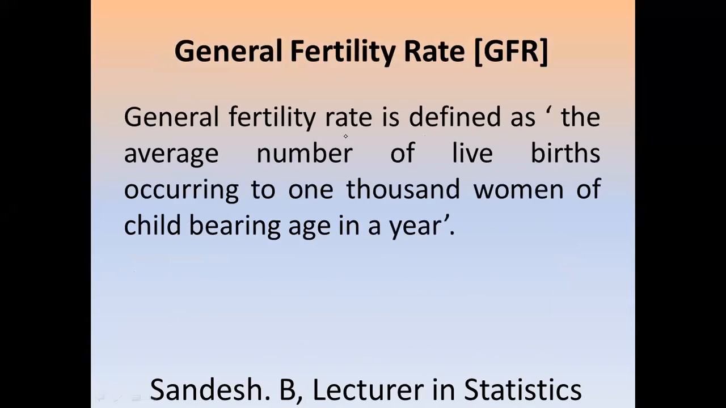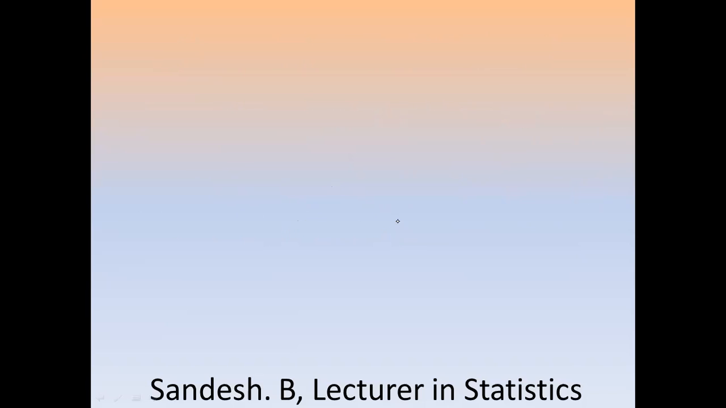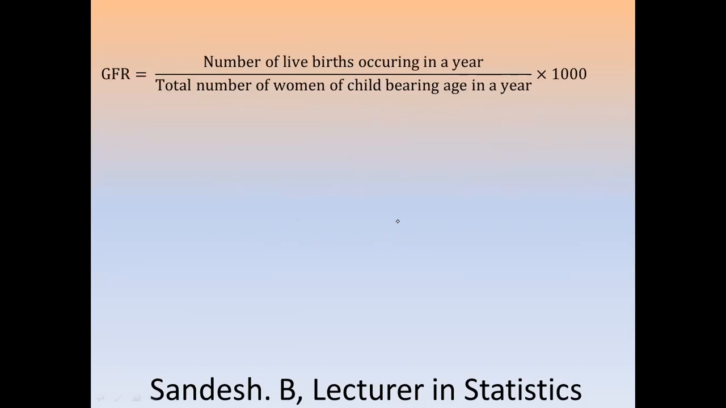GFR, general fertility rate, is defined as the average number of live births occurring to 1,000 women of childbearing age in a year. Here, it is not 1,000 individuals; we consider 1,000 women of childbearing age. Therefore, the formula: GFR is equal to number of live births occurring in a year divided by total number of live women of childbearing age in a year into 1,000. The short form is GFR is equal to B divided by FP 15 to 49 into 1,000.